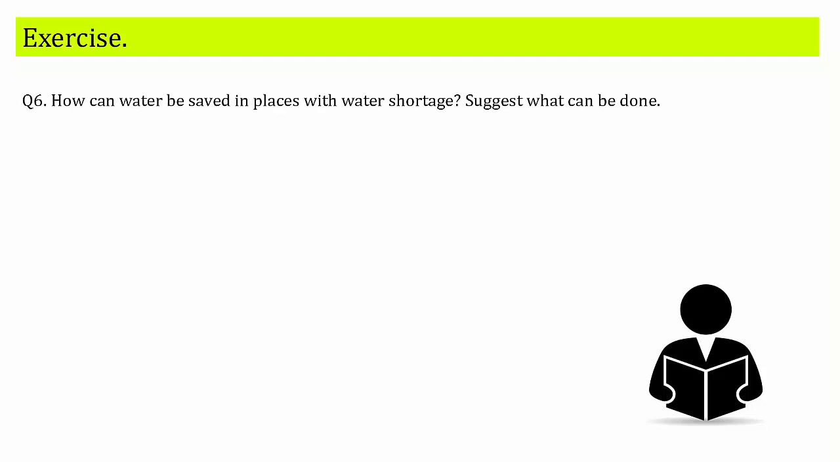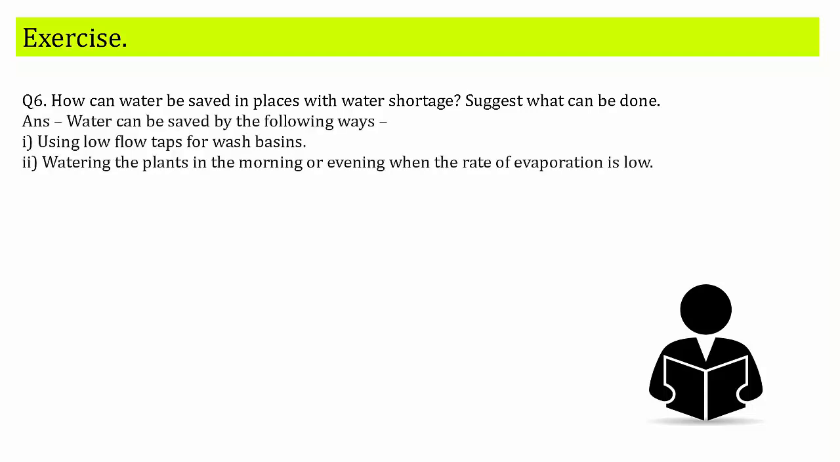Question 6. How can water be saved in places with water shortage? Suggest what can be done. Answer. Water can be saved by the following ways. 1. Using low flow taps for wash basins. 2. Watering the plants in the morning or evening when the rate of evaporation is low.